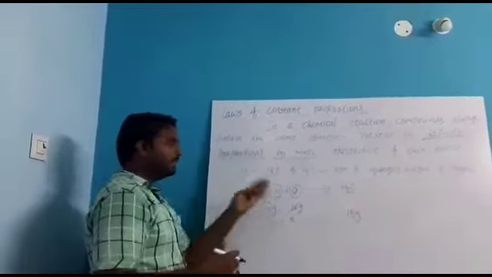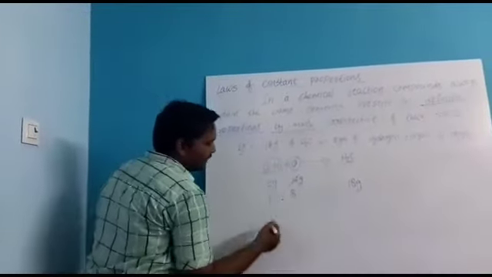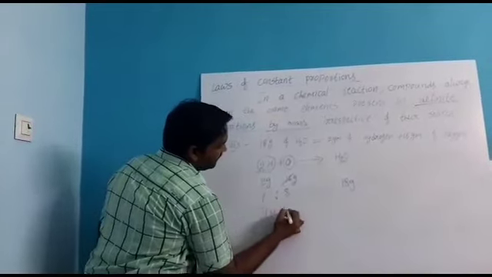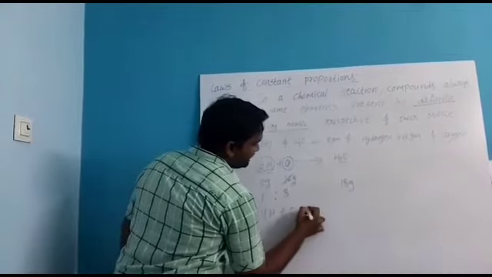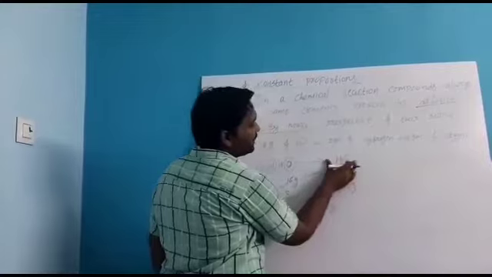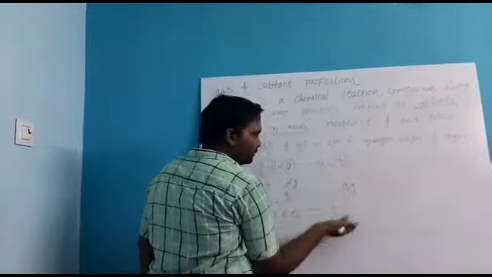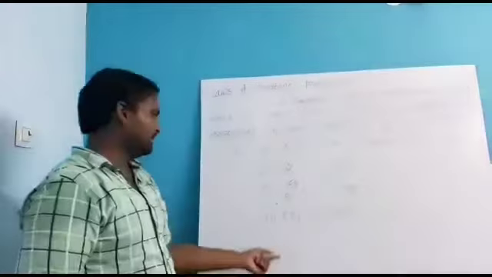We will see another example. For example, if you double it, here 2 hydrogens are there, so you take 4 hydrogens plus, here 1 oxygen, so you should double it, 2 oxygens. How many water molecules are formed here? Only one water molecule before, so here you should double it. 2 water molecules.